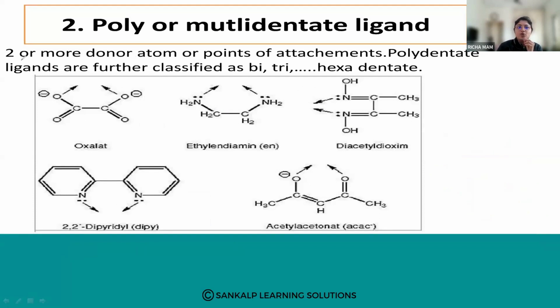So when you have two or more donor atoms or points of attachment, they are termed poly or multidentate ligands.